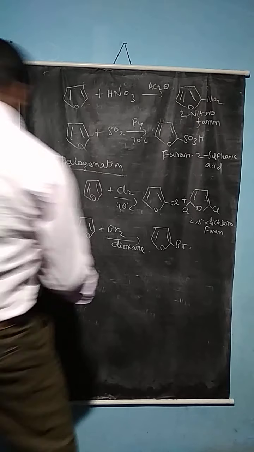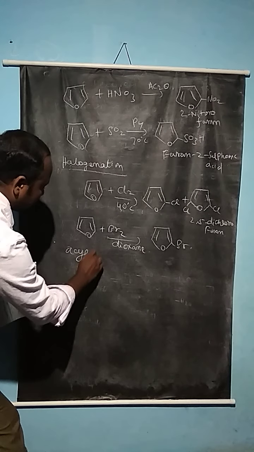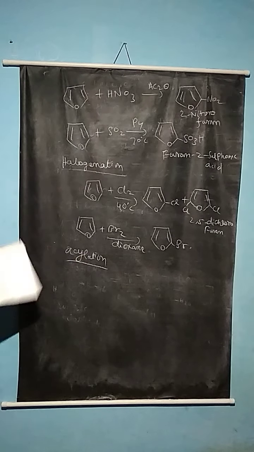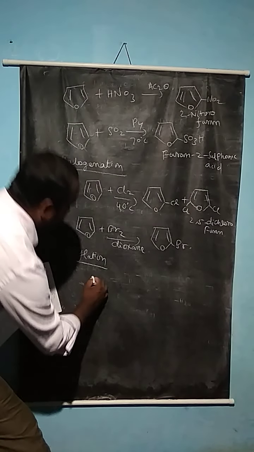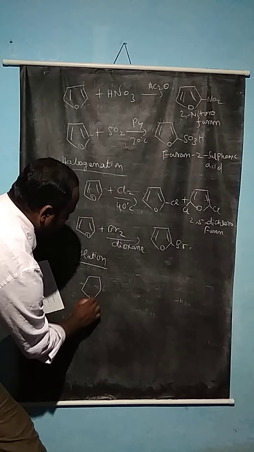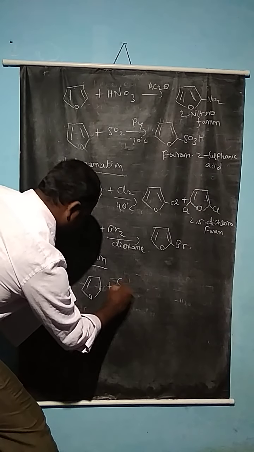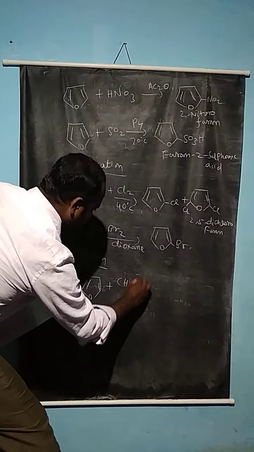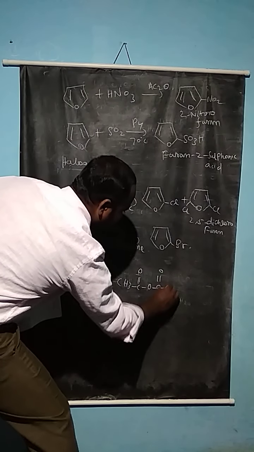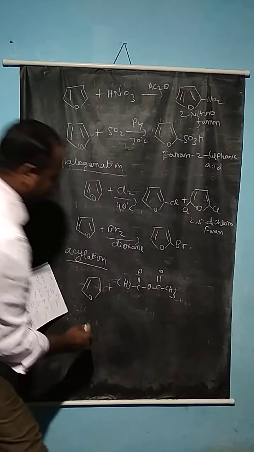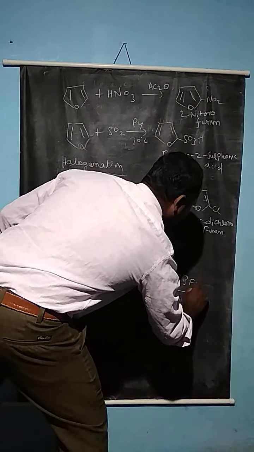So now the furan undergoes the acylation reaction. Usually the acylation reaction takes place with acetic anhydride in the presence of boron trifluoride. So furan undergoes the reaction with acetic anhydride, CH3-C(=O)-O-C(=O)-CH3.